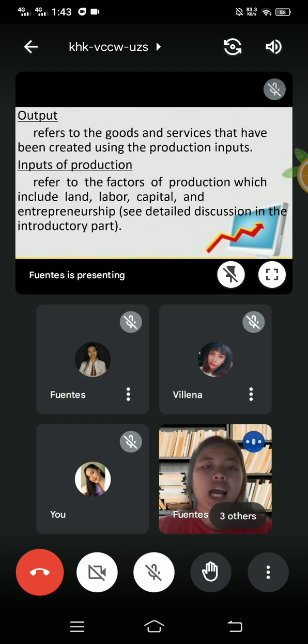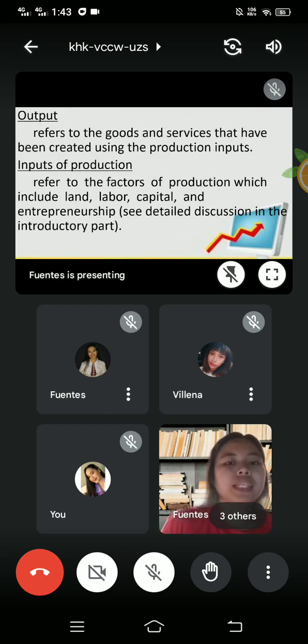So next is output. Output refers to goods and services that have been created using production inputs. So output, for example of this,